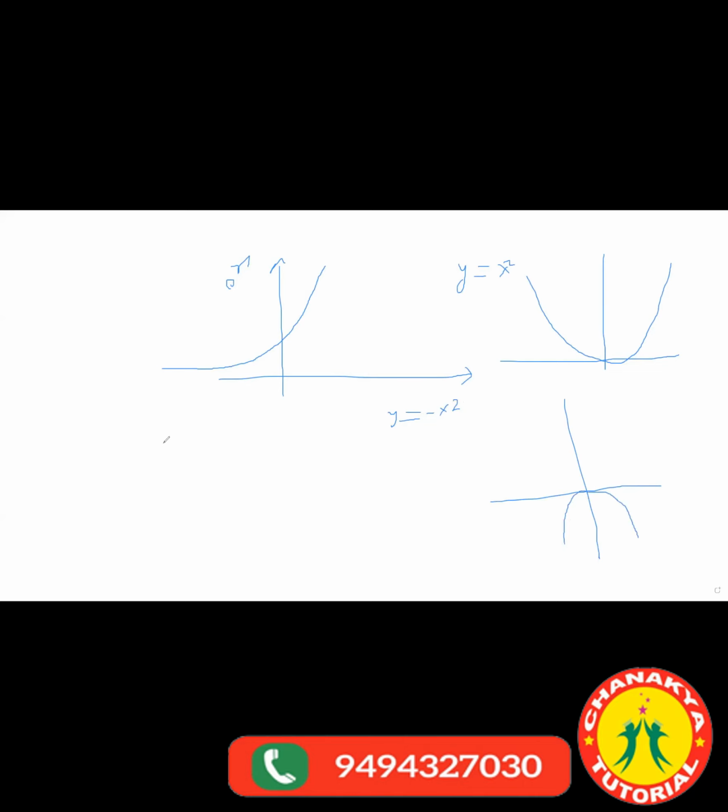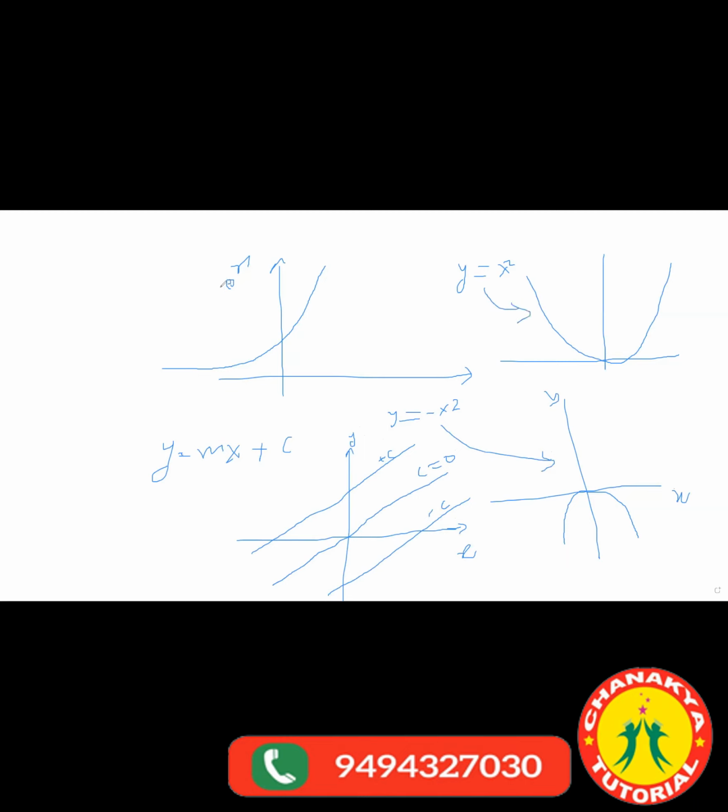Okay, y is equal to mx plus c, you know, guys, right? If c is positive, see, y is equal to mx means it will pass through the origin, right? If it is plus c, it will shift up. If it is minus c, it will shift down. This is for c equal to 0. This is for plus c. This is for minus c. Any doubt here? Tell me any doubt here? No, sir.